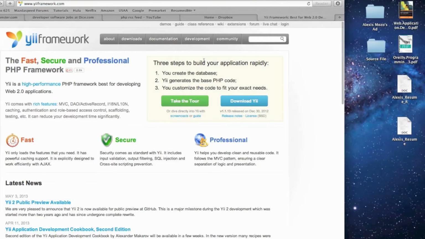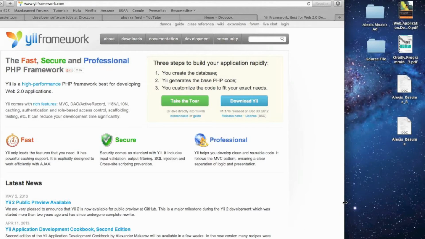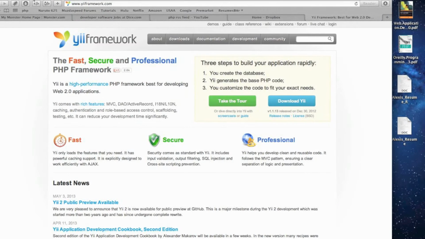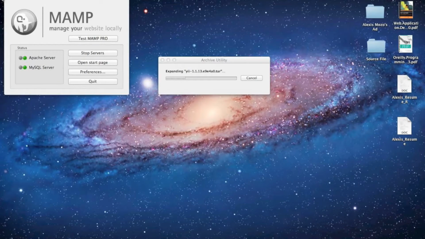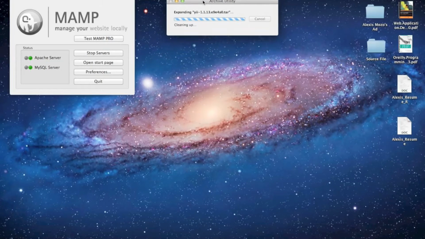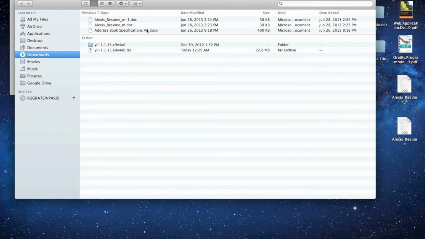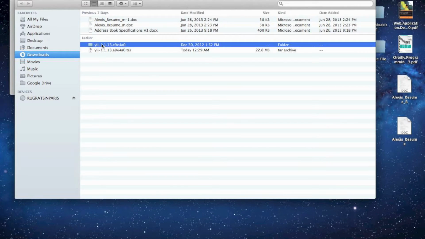I'm going to show you how to install the Yi framework on a Mac. I'm using MAMP as well, so I'm going to put the extracted contents of the zip file into my MAMP htdocs folder. When we first get the folder, it's going to have a crazy name, and I'm just going to rename it to Yi for simplicity.